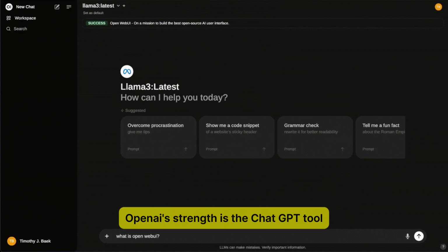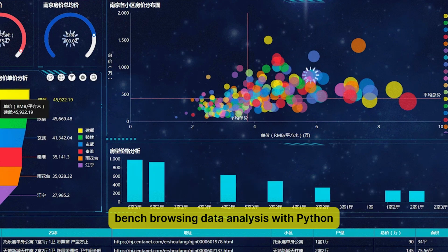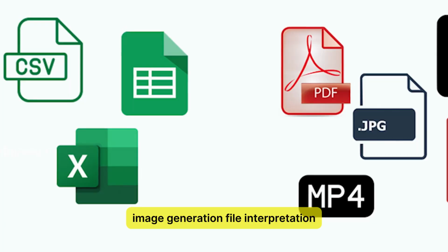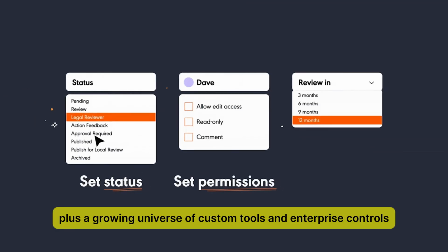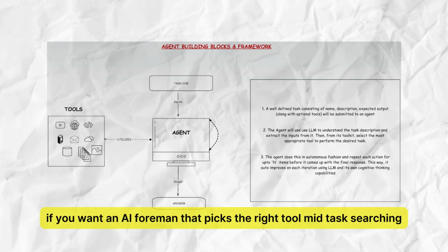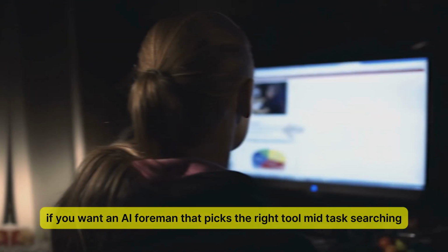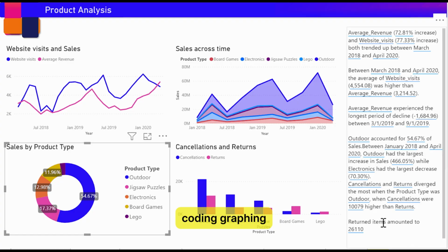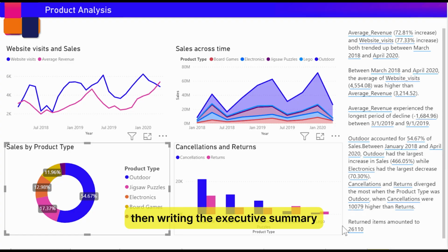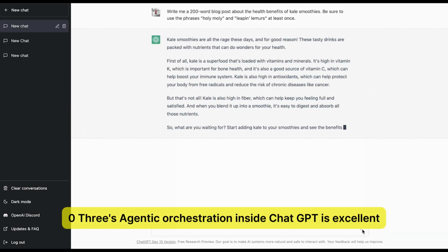OpenAI's strength is the ChatGPT toolbench, browsing, data analysis with Python, image generation, file interpretation, plus a growing universe of custom tools and enterprise controls. If you want an AI foreman that picks the right tool mid-task, searching, coding, graphing, then writing the executive summary, O3's agentic orchestration inside ChatGPT is excellent.